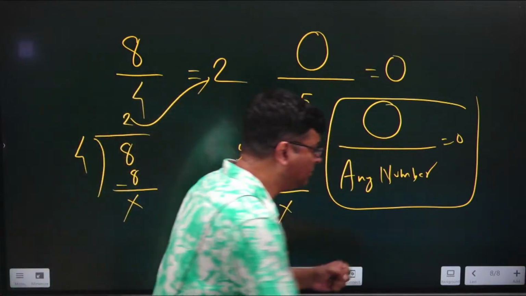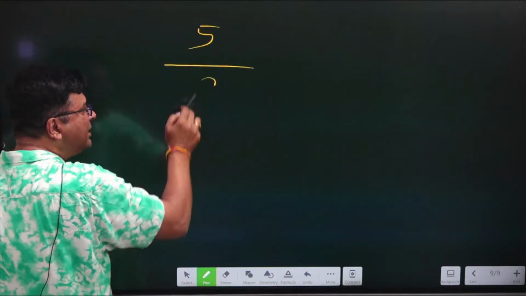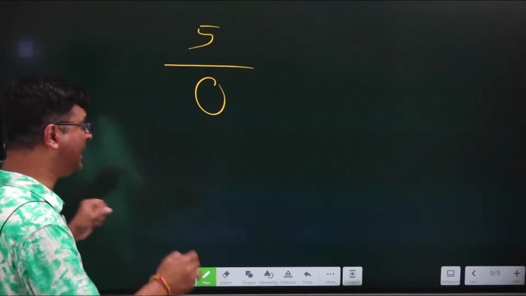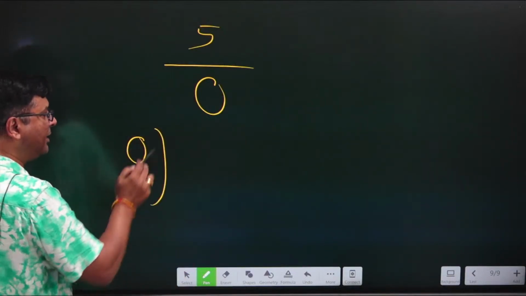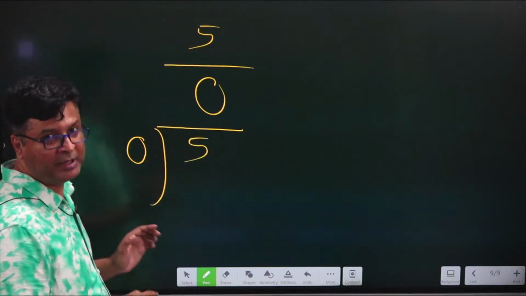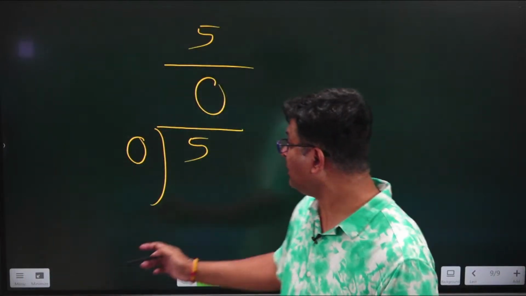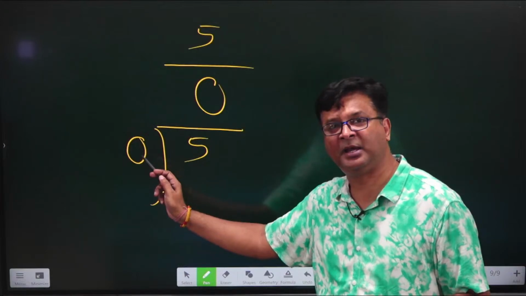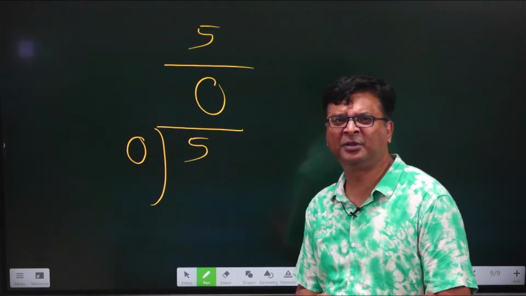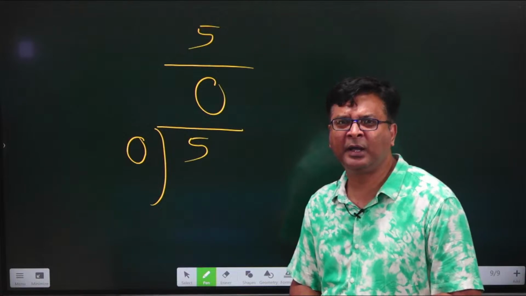Now let me tell you why the other thing is there. Suppose I write 5 and in the denominator I write 0. Now in this case what is going to happen? Again I will do the same thing. The denominator will be the divisor, and the numerator will be in place of the dividend. Now suppose somebody asks you by which number we multiply 0 to get 5, you will be a bit confused. You will say, sir, there is no such number, because whenever 0 is multiplied with anything, it becomes 0 only.